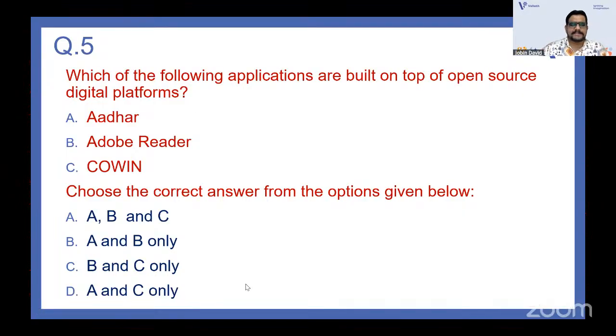Without paying, you can access that. Is it Aadhaar? Is it Adobe Reader? Or is it Covin? You think that it is A and B? Obviously, it is A and C.